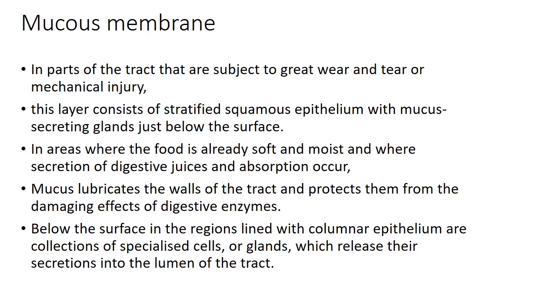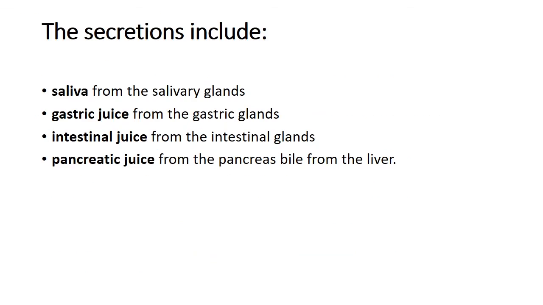Below the surface, in the regions lined with columnar epithelium, are collections of specialized cells or glands which release their secretions into the lumen. Now the secretions include, first one is saliva from the salivary glands, then gastric juice from the gastric glands, then intestinal juice from the intestinal glands, then pancreatic juice from the pancreas, and bile from the liver.